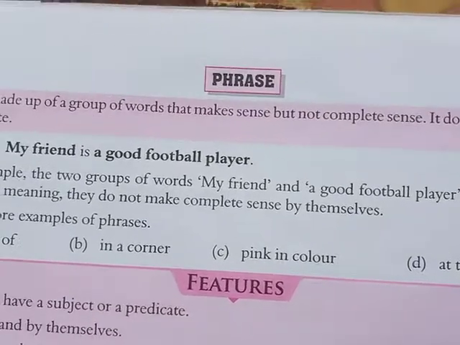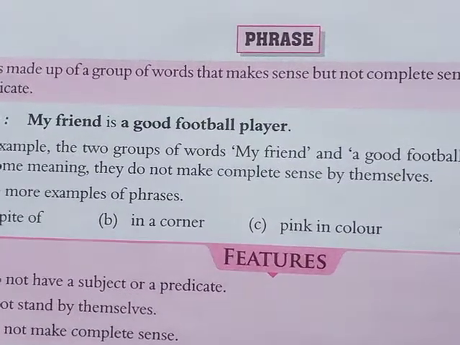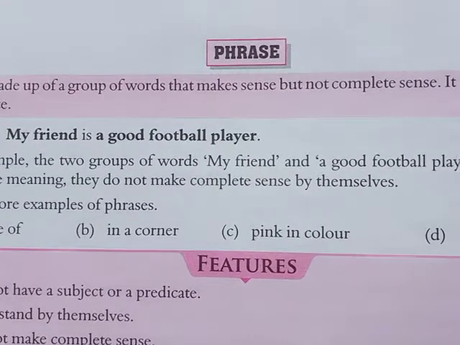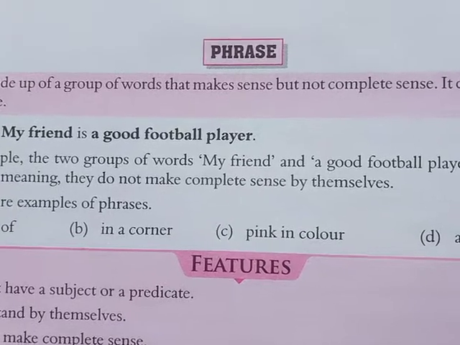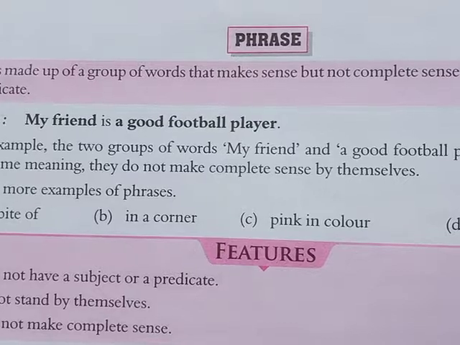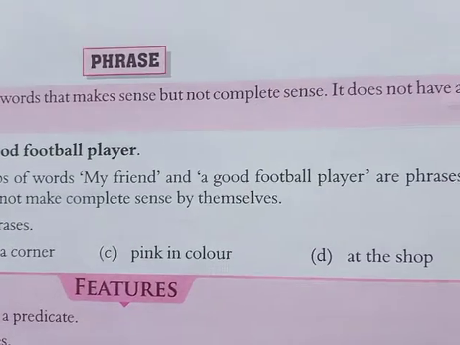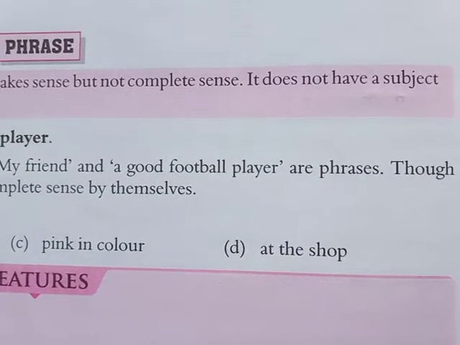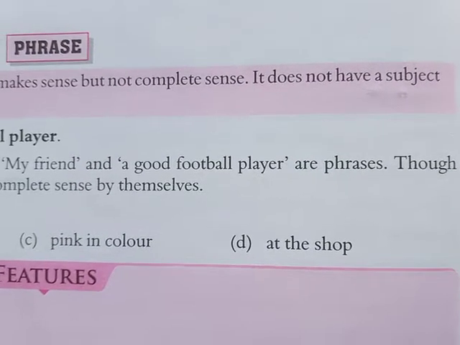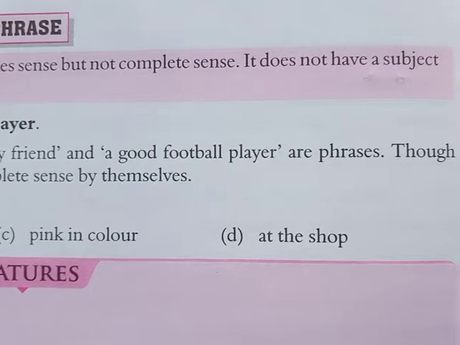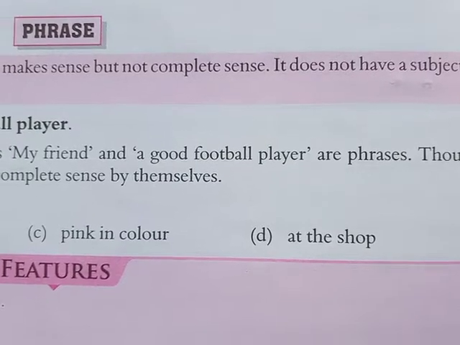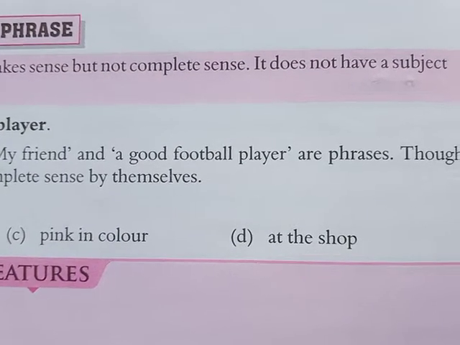As you have seen in the sentence definition, a sentence is a group of words that makes a complete sense, right? But here some changes are there. Phrase is also a group of words, but we cannot consider it as a complete sense. So that is the main difference between phrase and sentence. It does not have a subject. As we have seen in the sentence, it has subject, verb, object, etc. But phrase does not have a subject